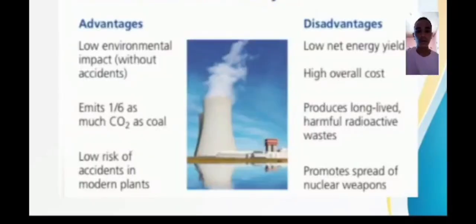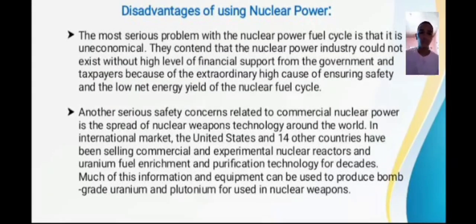So, conventional nuclear fuel advantages: low environmental impact without accident, emits 1 to 1.6 as much CO2 as coal fuel, low risk of accident in modern plants. And disadvantages: low heat energy yield, high overall cost, produces long-lived harmful radioactive waste, promotes spread of nuclear weapons. So these are the disadvantages of using nuclear power.